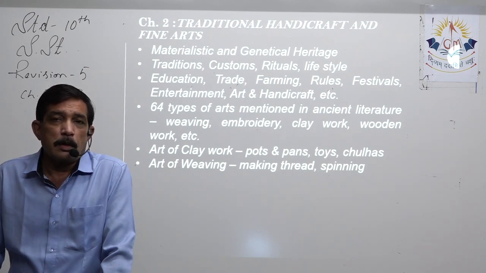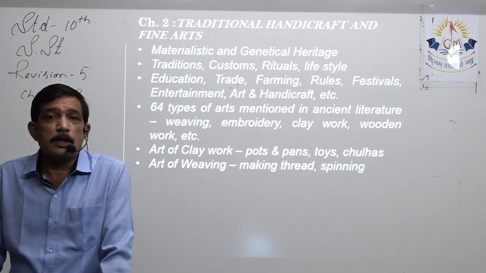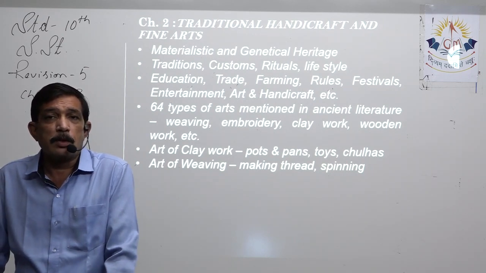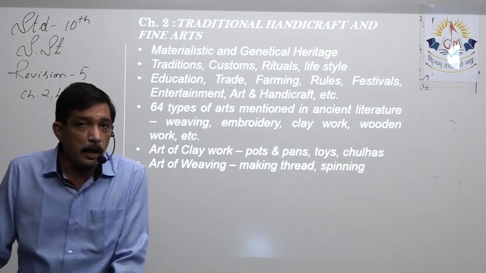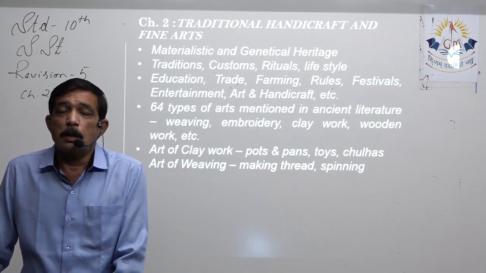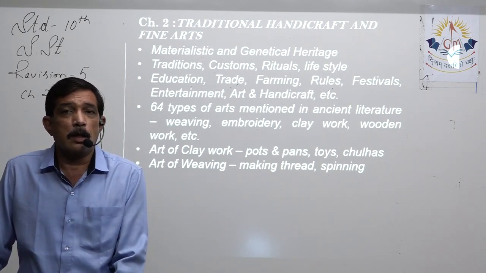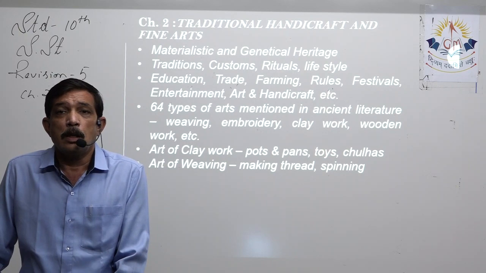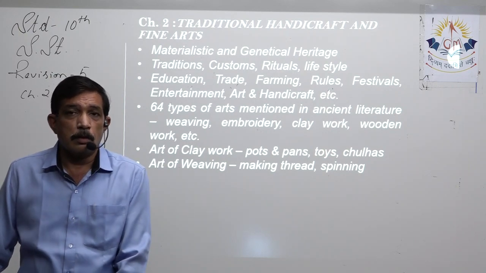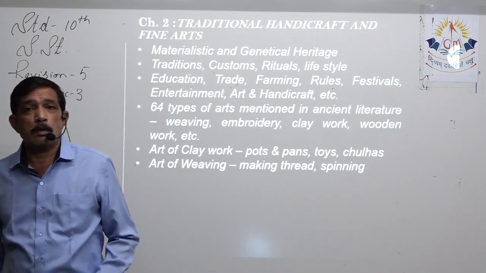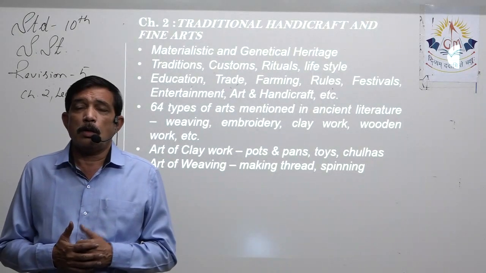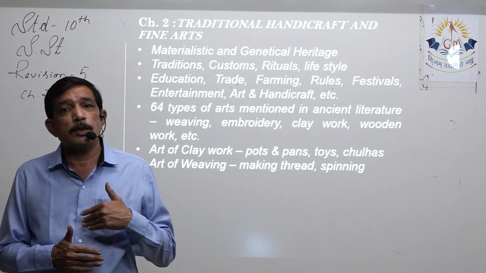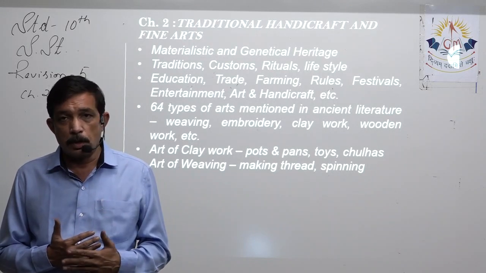Coming to genetic heritage, it is the physical features that are passed on from parents to children, such as the color of the hair, the color of the eyes, the color of the skin, height, the body structure, all that is passed on from parents to the children.